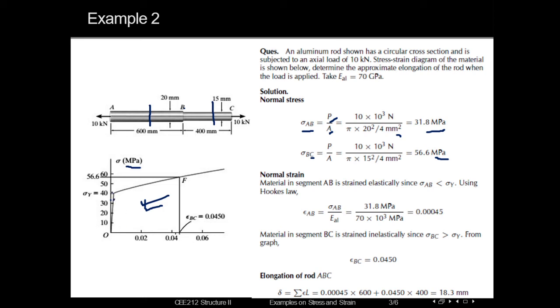So this is in the elastic limit. We know that we are considering the elastic limit up to this point, as this is the end of the proportional limit or yield stress or elastic limit, whatever we may say. As the value of stress in segment AB is within the limit, we are considering Hooke's law to calculate strain for segment AB.